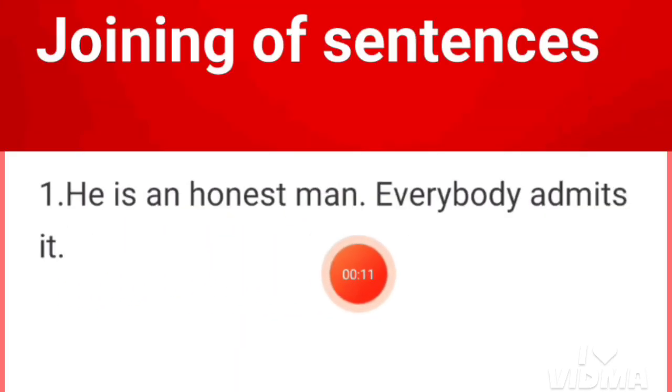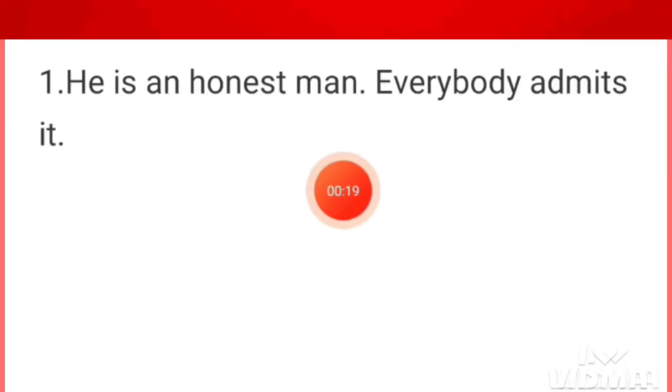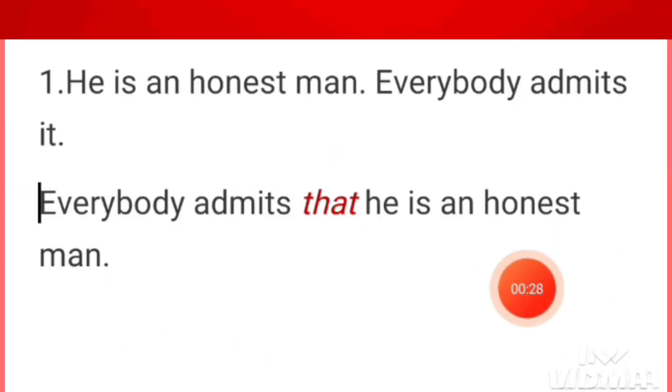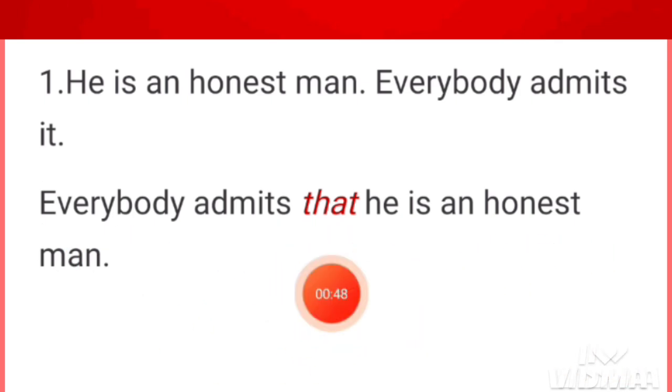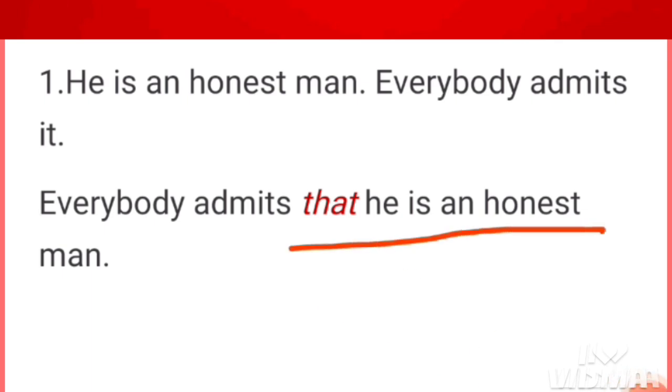He is an honest man. Everybody admits it. We can join these two sentences easily with a noun clause and by adding a that. This is the joining of the above two sentences: everybody admits that he is an honest man. We have added here a that, and this part of the sentence is the noun clause.